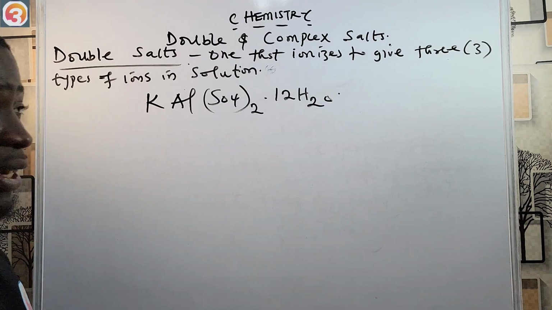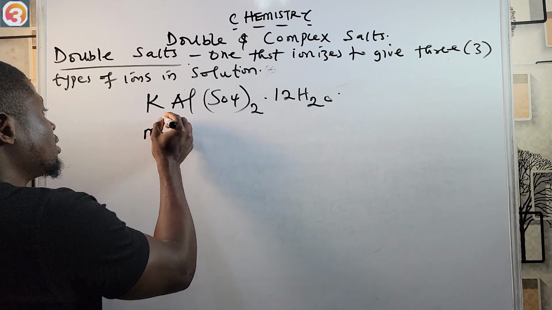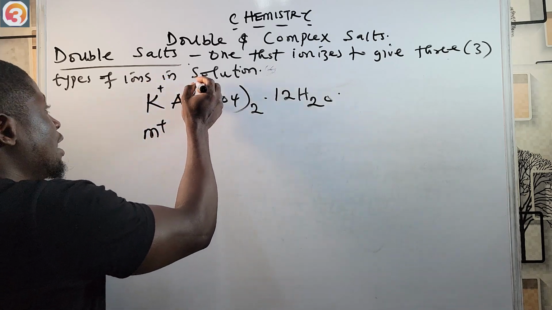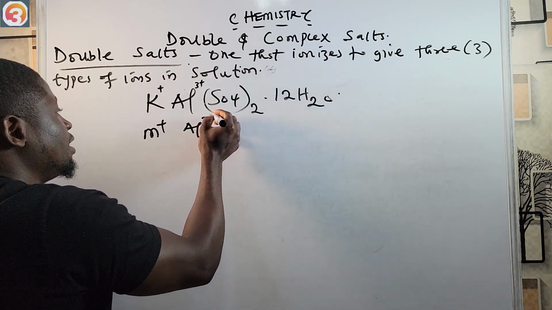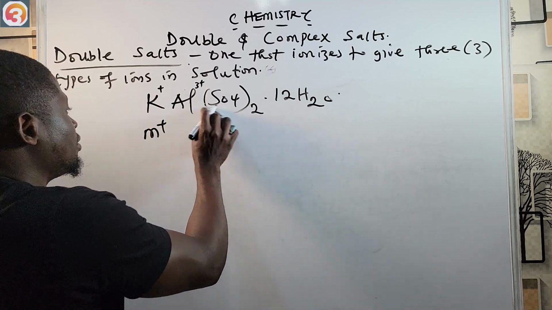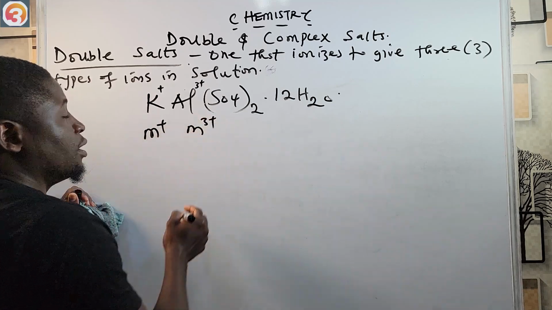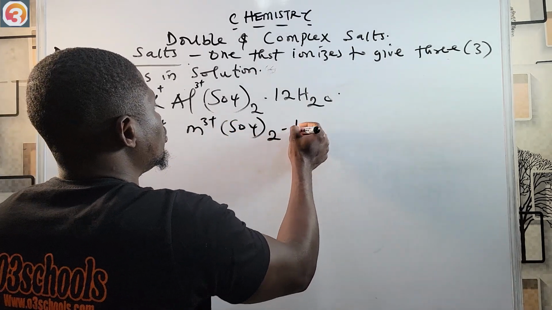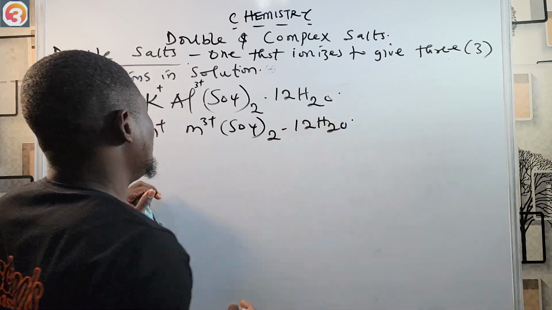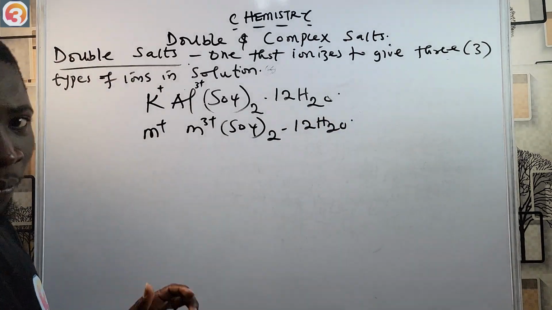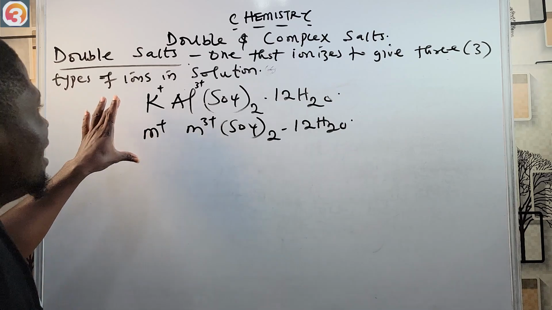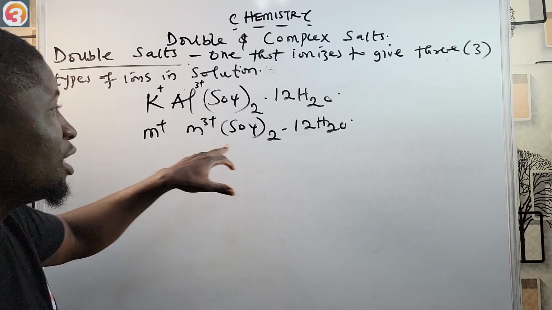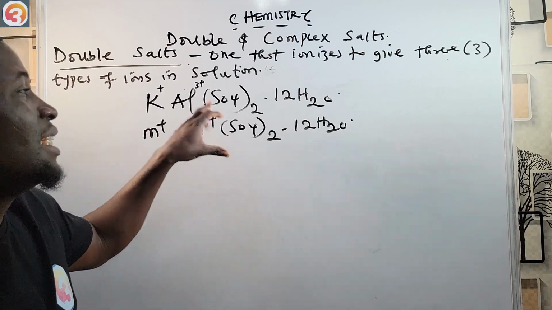You can see very well this has the formula M+. The charge on potassium here is plus 1. The charge on aluminium is plus 3, Al3+. That's what we see here, M3+, and then SO4 2-.12H2O. So you can see clearly that it is an alum. Any compound that has this kind of combination, M+, M3+, is an alum.